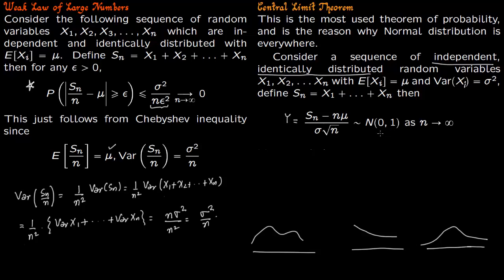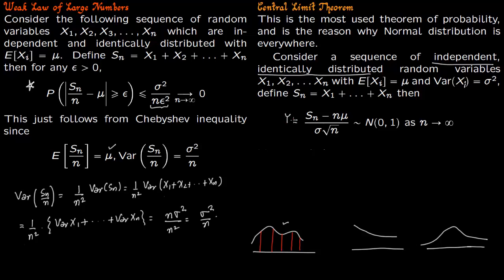So notice the power of the result. You started with any distribution. Say you started with this distribution, and then you have drawn a sample of size n. Say you have drawn a sample of size 5, so you've drawn 5 values from here. You take these 5 values, n is 5, so you have S5 minus 5 times mu. Mu you already know. The mean of this distribution and the variance of this distribution you already know. If you're a statistician, you could have just done it by observing the data. So you know the mean and you know the variance.